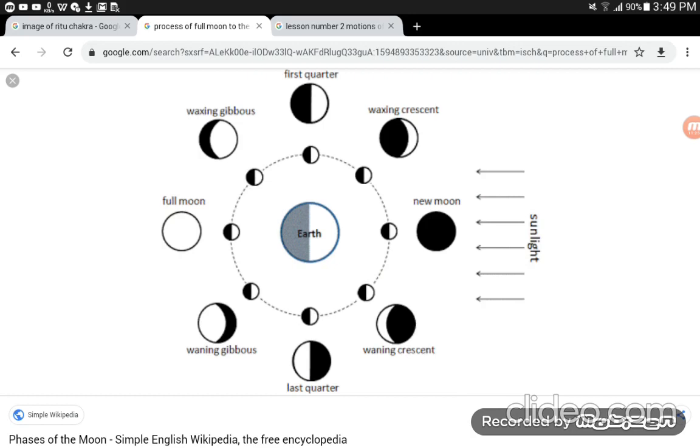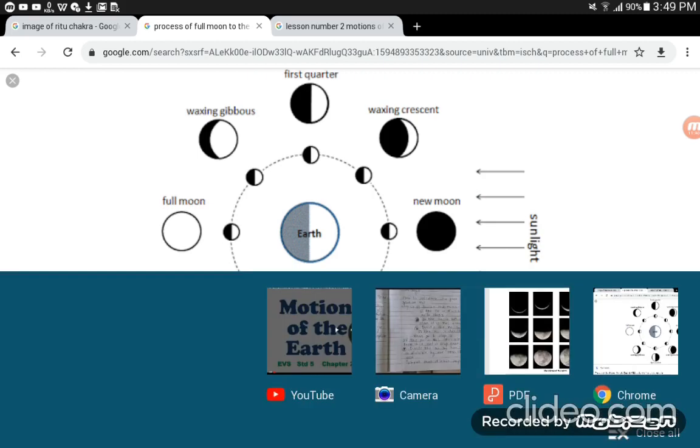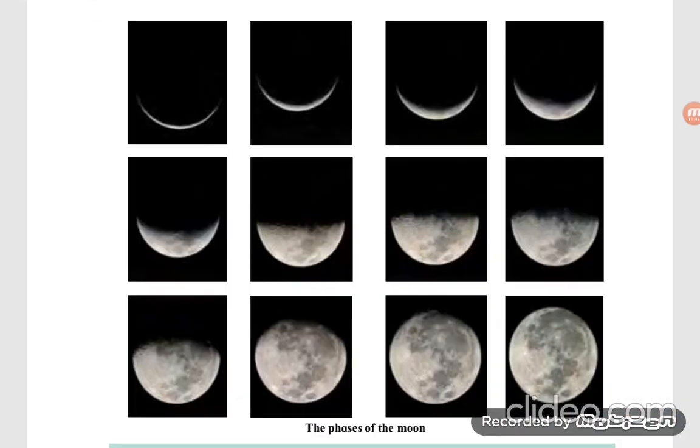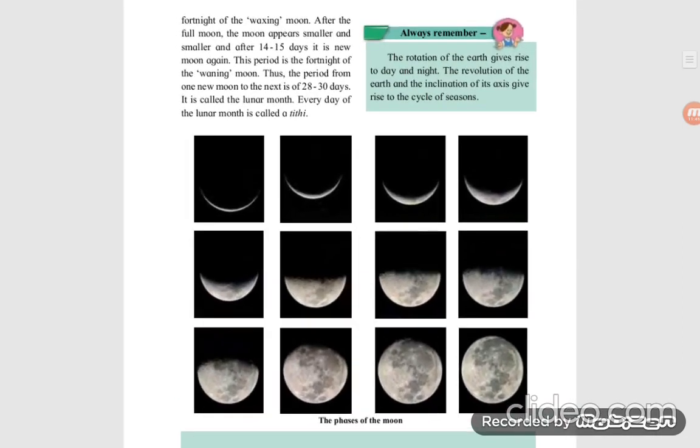Here our lesson is finished. Always remember the rotation of the earth. Come to our textbook again. The rotation of the earth gives rise to day and night. The revolution of the earth and the inclination of its axis give rise to the cycle of seasons.